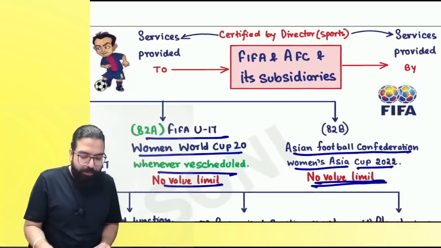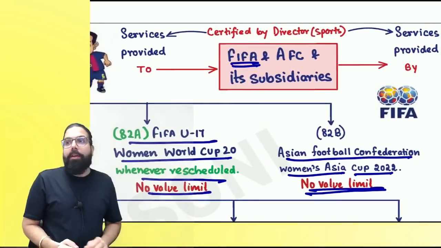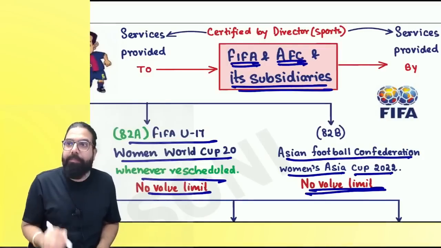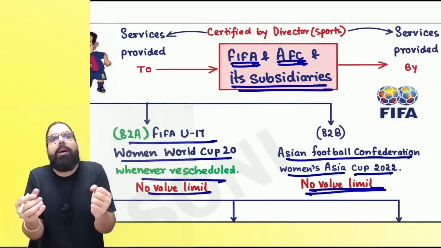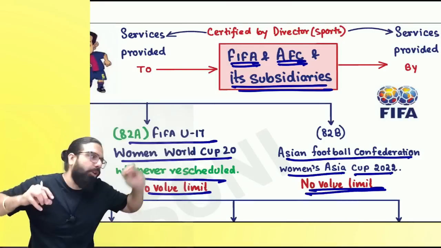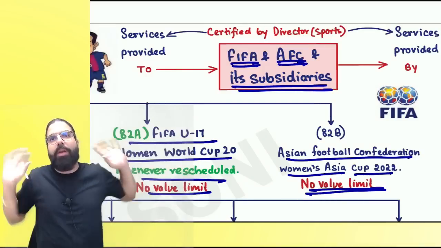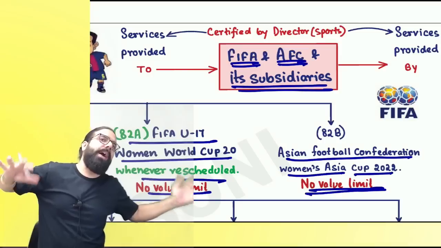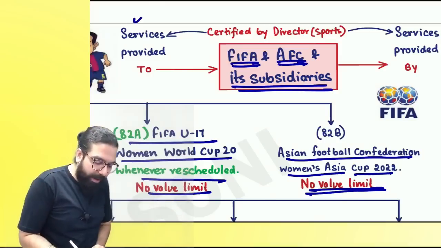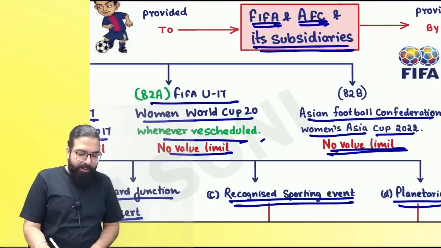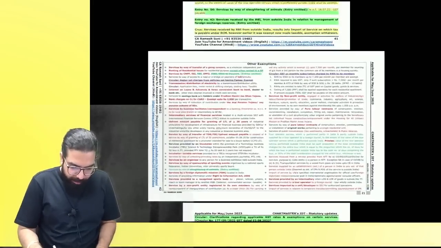Everyone over here, now listen to me very carefully. This FIFA and Asian Football Confederation and its subsidiaries are there in India. To do this FIFA World Cup or AFC, the Asian Football Confederation, they will take a lot of services and they will also provide a lot of services. Yes or no, everyone? Those services which they take are also exempt. Those services which they provide are also exempt. Are we clear, everyone? Now here you have to remember the rescheduled point, one minute, I'll tell you.